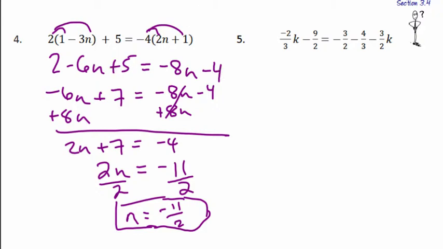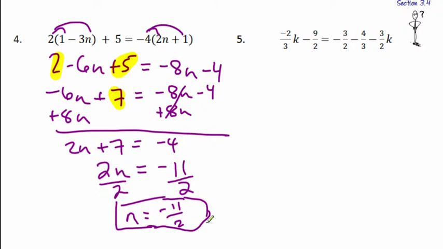All right, so at that point, let me use a different color here. I'm going to combine like terms. So we have this 2 and this 5. That's where the 7 comes from. The negative 6n kind of floats down. Equal sign stays. And the right-hand side, I'm just going to leave it the way it is because nothing simplifies. I then add, I always find the term with a variable that's the smallest. So that's the negative 8n. Okay, I do the opposite. So I add 8n to each side. I'm going to get 2n. The 7 comes down, the equal sign. They cancel out. You get a negative 4. Subtract 7 from each side, you get a negative 11. Divide by 2, you get negative 11 halves.